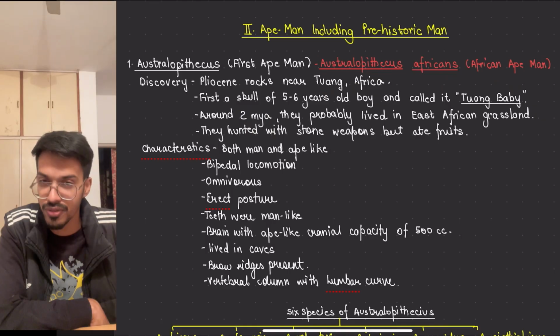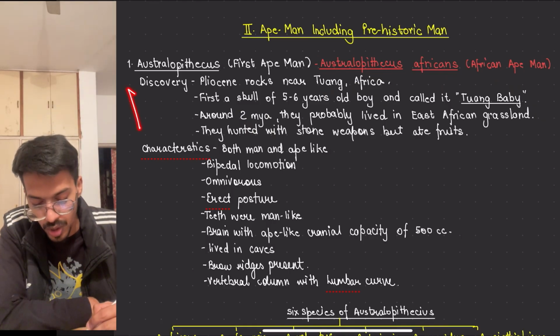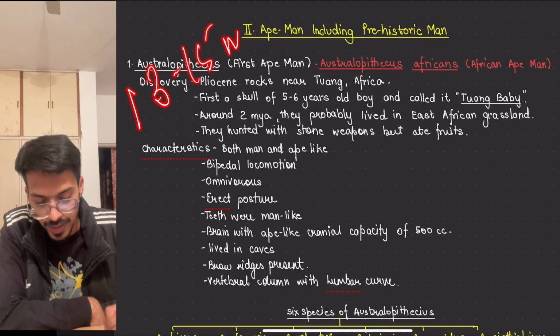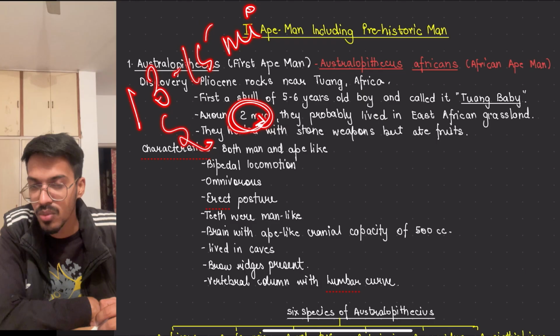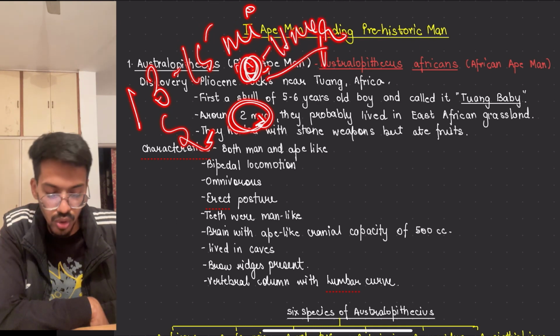That is a lot of time, so there is a lot of difference also seen, because earlier we were studying 13 to 15 million. Here we are talking about 2 million, so almost 10 to 11 million years have passed. Of course they will look more like men.